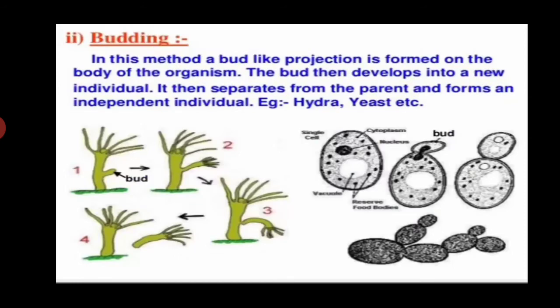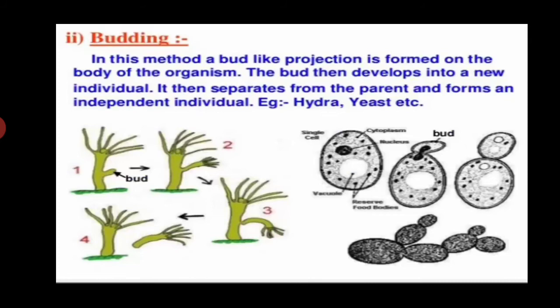Now we talk about what is budding. In this method, a bud-like projection is formed on the body of the organism. The bud then develops into an individual. It then separates from the parent and forms an independent individual. Example: Hydra, yeast, etc. In Hydra, a bulge or projection appears as a result of repeated mitotic division on the lateral side of the parent's body. It grows on the parent body to resemble a small Hydra. When the new Hydra matures, a constriction at its base separates it from its parent.